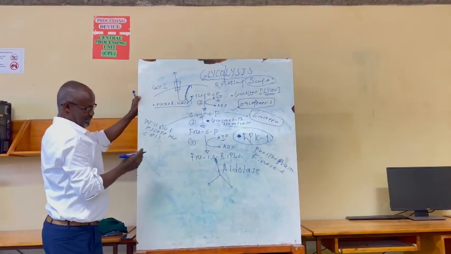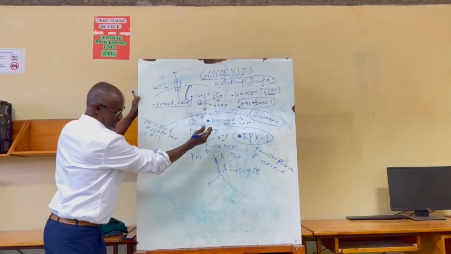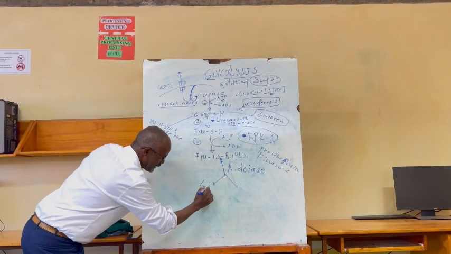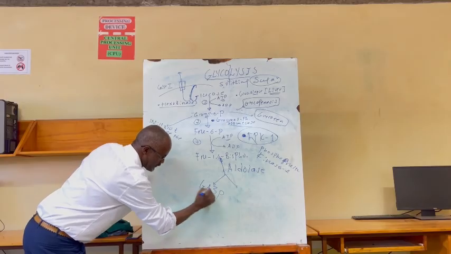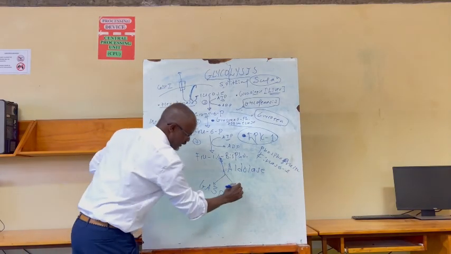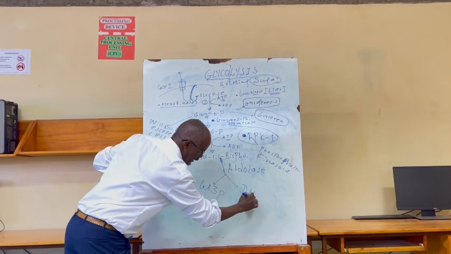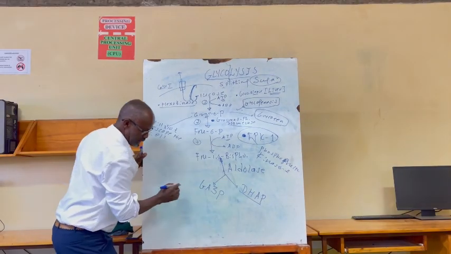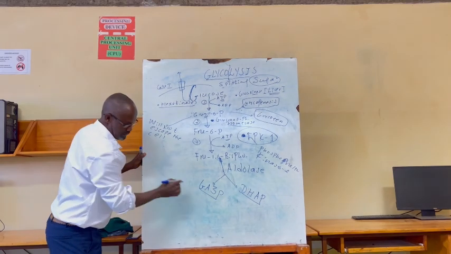Then what happens? This is split or broken down into 2 isomers. One is glyceraldehyde 3-phosphate, and the other is dihydroxyacetone phosphate. This is keto sugar, and this is aldol sugar.